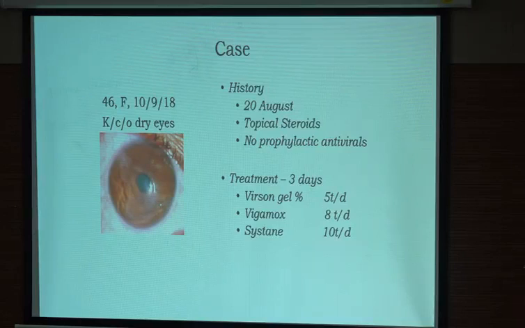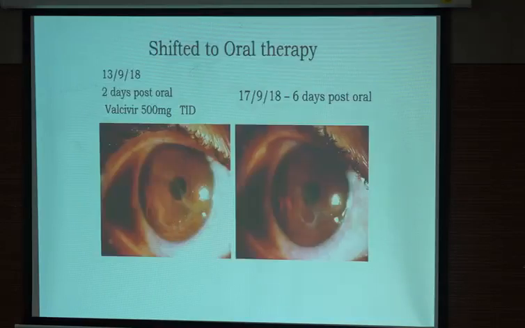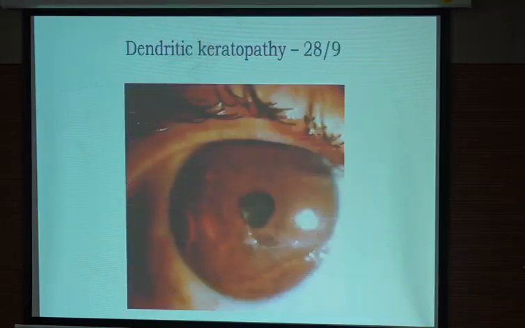For this, she was started on Virson gel, but despite using it, the ulcer was not reducing. So in this patient, where the ulcer is very big and the patient has dry eye, we opted for oral drug. Within 6 days of oral drug, the ulcer reduced by almost 2/3 of the size. This is the picture after 18 days.